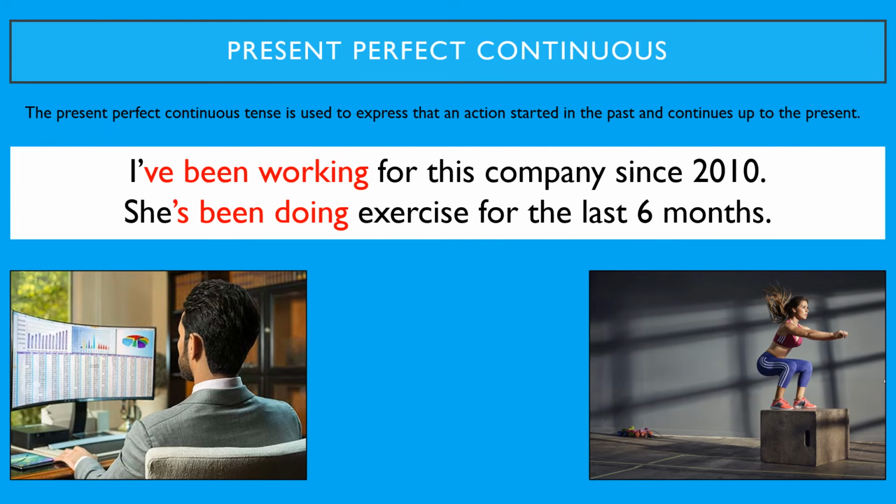In these sentences, the first person started working for this company in 2010, but he is still working for this company. The action started in the past, but he continues working for the company in the present. The second one, she's been doing exercise for the last 6 months. That means that this lady started doing exercise 6 months ago, but in the present, she's still doing exercise.